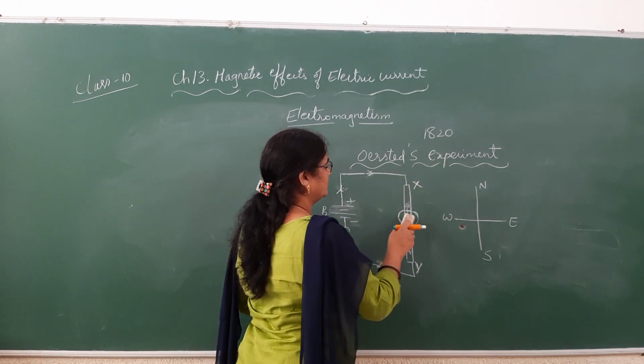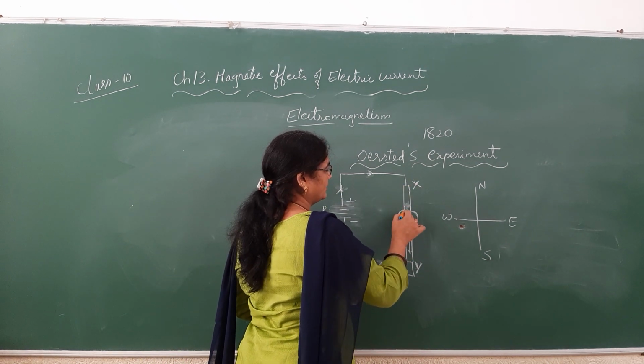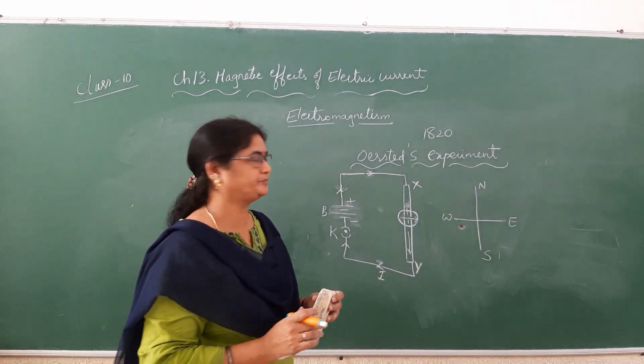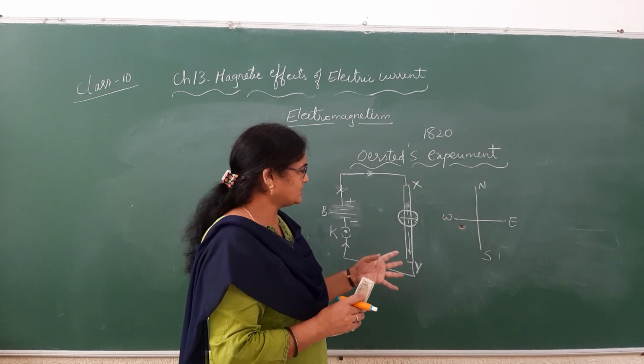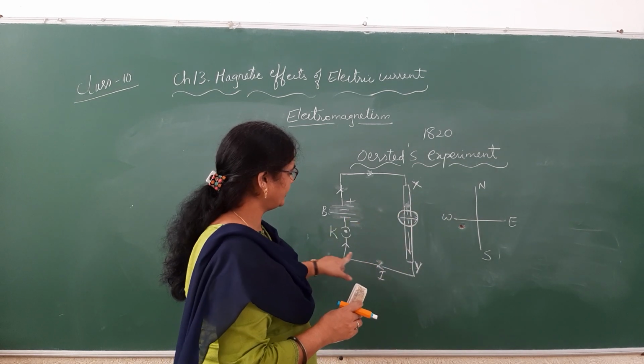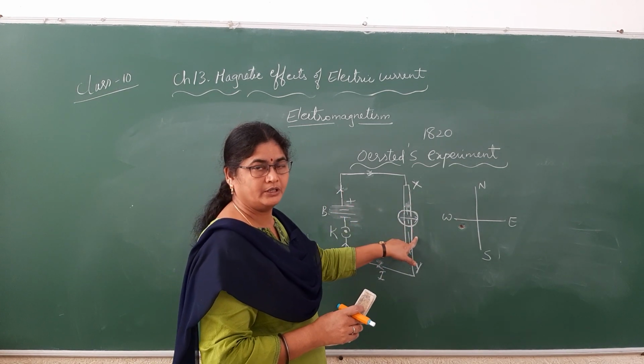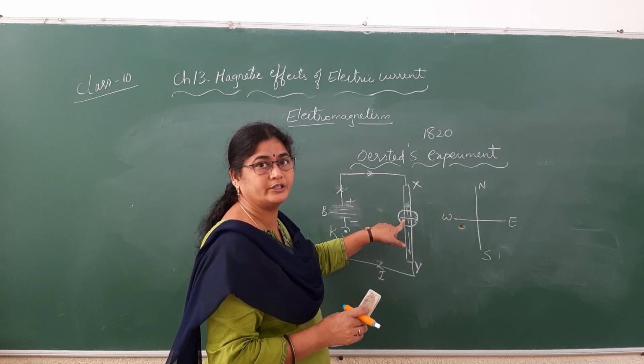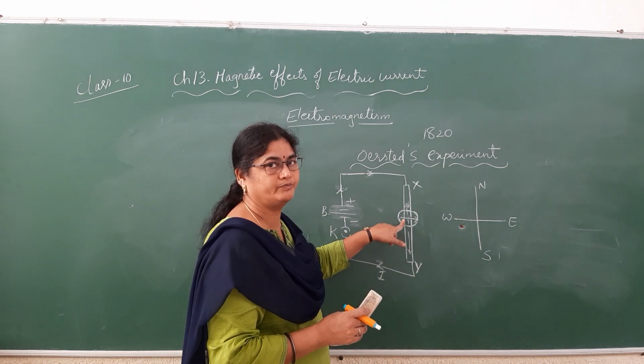Then he found the deflection in the magnetic compass towards east side. That means to say whenever the current direction is reversed, even then the magnetic needle also reverses its direction.